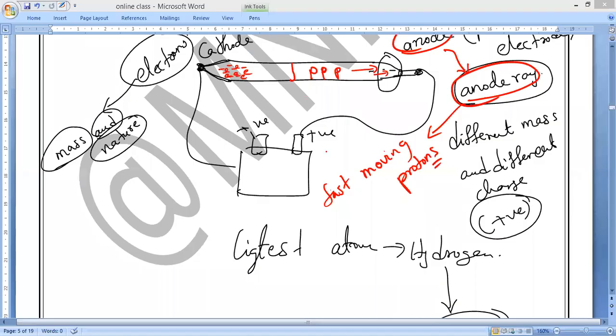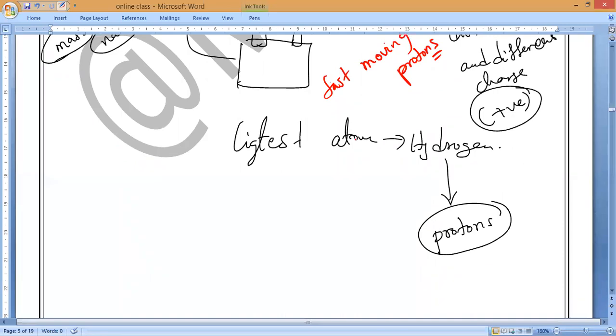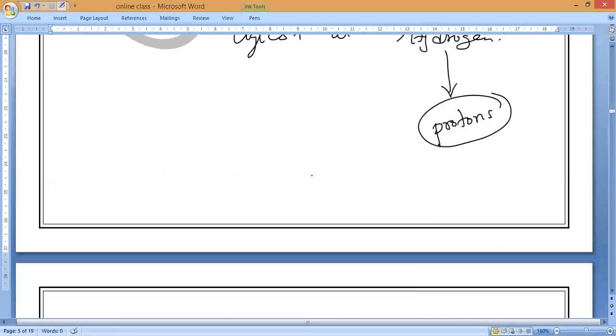And at the anode we are getting the anode rays. So the fast moving protons only we used to call as anode rays. If you take the heavier gas, then the protons will be together, then they will come out. The proton's mass is heavier in the heavier gas. So the protons which are coming at the anode depend on the type of gas which we are taking. Now if you notice, from this we can define proton.